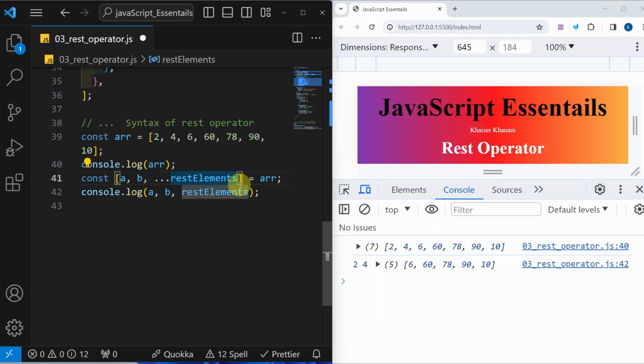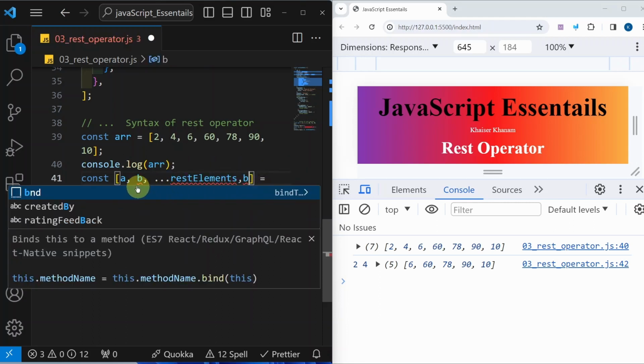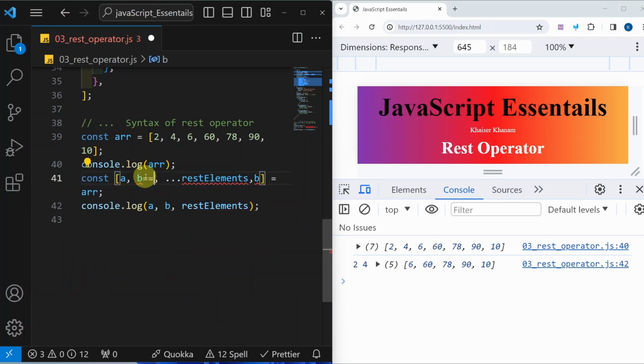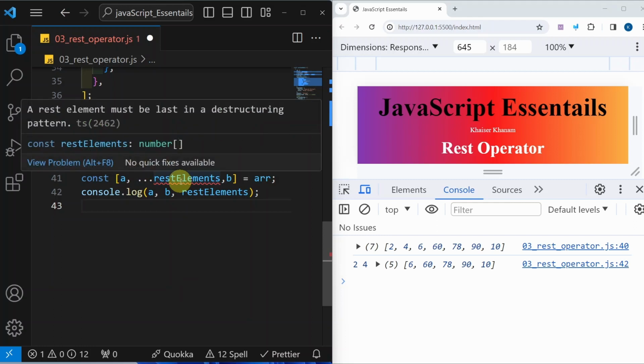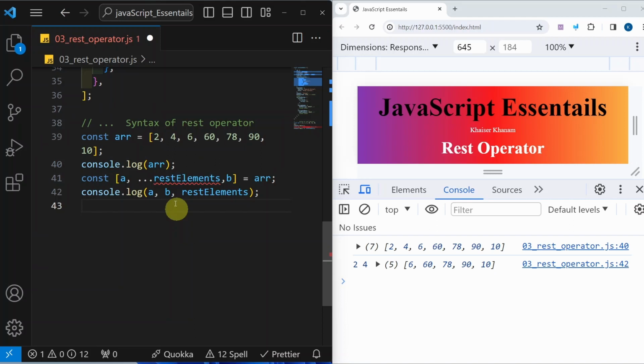If I write here B, and from here I remove B, now you see I got the error here. A rest element must be the last in the destructuring pattern, because here A will be assigned 2.